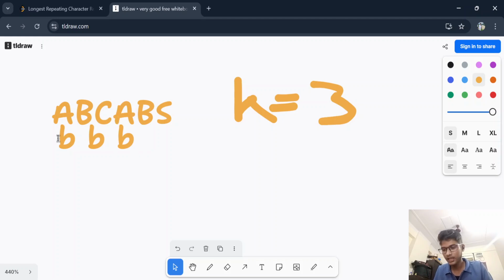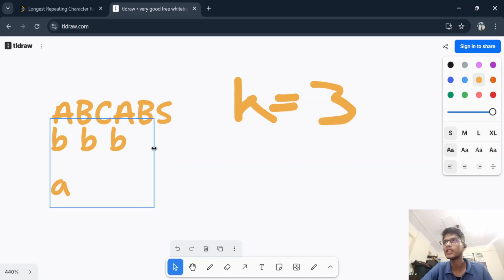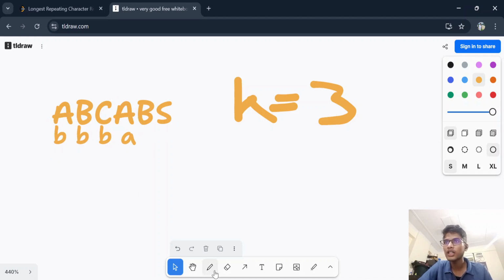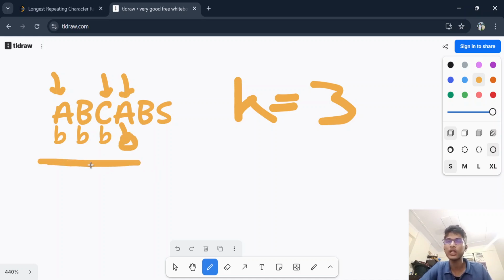C also to B and A also to B. If I change all of these to B, then we will get the longest string of B, which is of length 4. But we were getting a longest string of length 5 when we changed this B, C, and B to A. So that was our solution for this question.